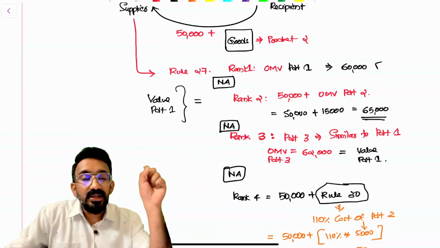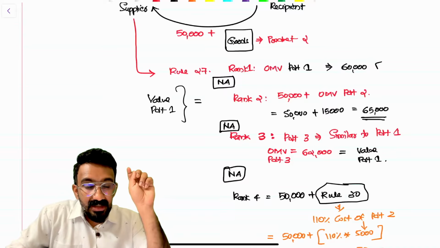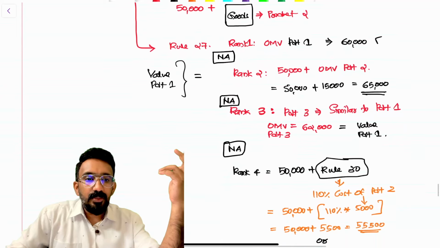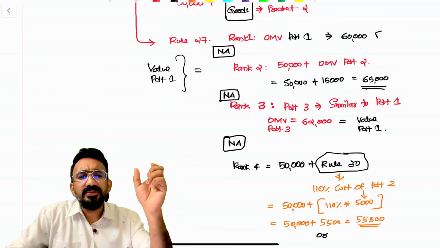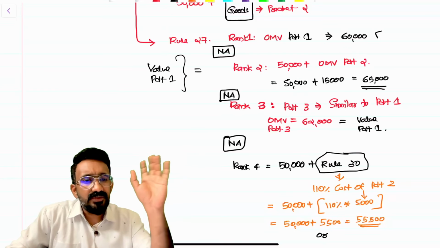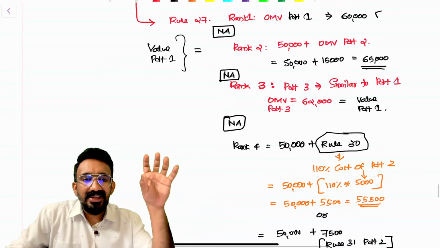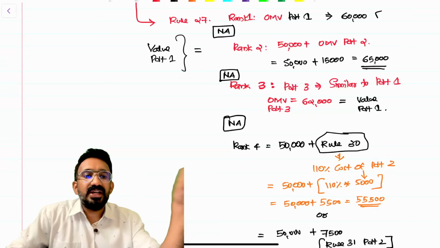Use rule 3031 for this product number 2 and add 50,000 to it. Rule 3031 I have taken for product number 2, say the cost of this product I gave it on exchange is 5,000. 110% of 5,000 is 5,500. I'll take that plus 50,000. 55,500 would be the value.